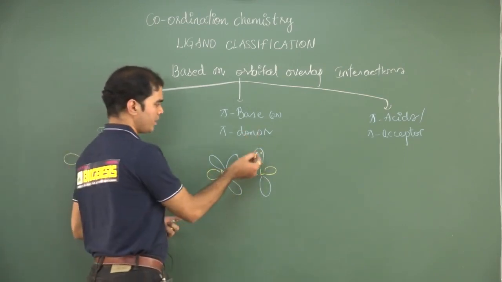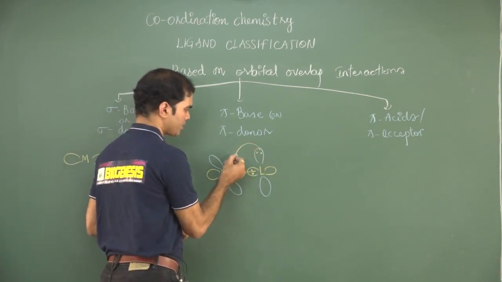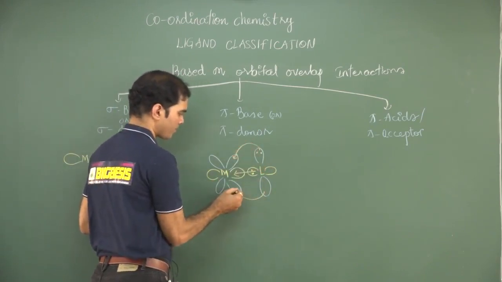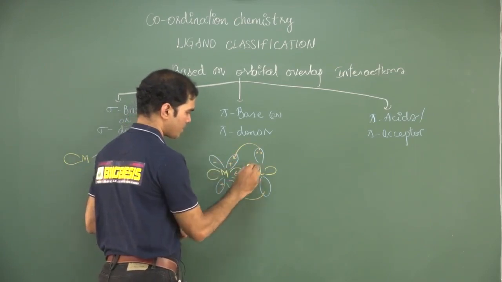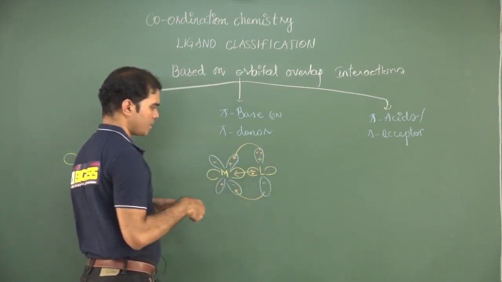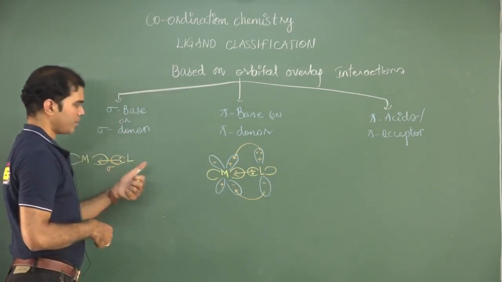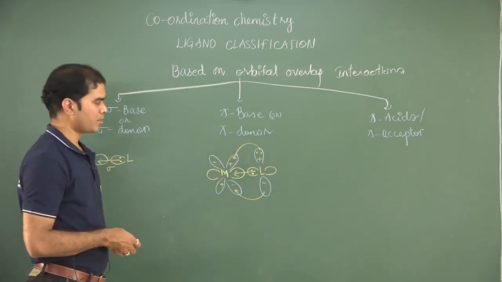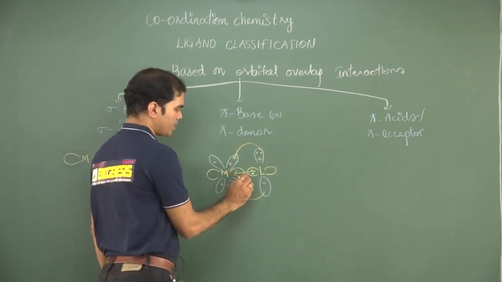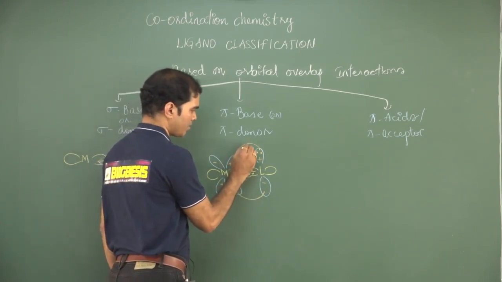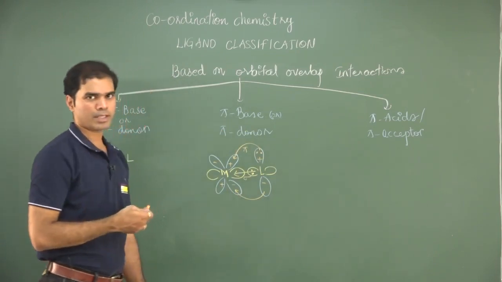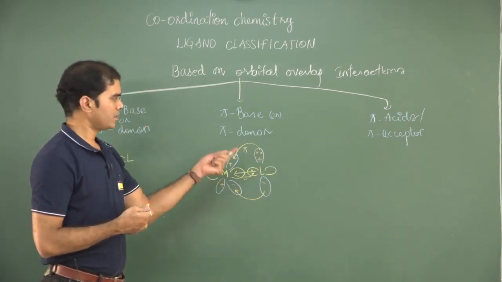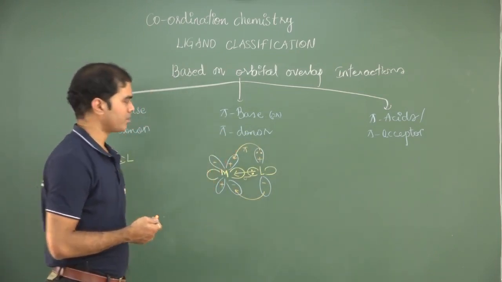Along with that, it is also donating pi. If this is plus plus, this is minus minus, plus and minus. Symmetry must match. Only then orbital overlapping interactions are possible. So this is acting as a sigma donor. This is also acting as a pi donor. Therefore, we simply call it a pi donor ligand or a pi base ligand. Pi base is a sigma donor as well as a pi donor.